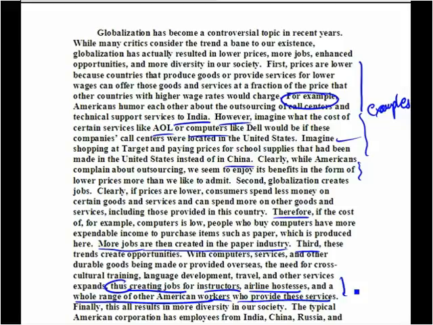Whether you agree with the writer or not, this writer is doing a much better job of supporting the point than the previous writer had done in the previous paragraph.